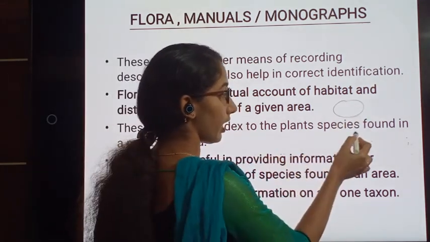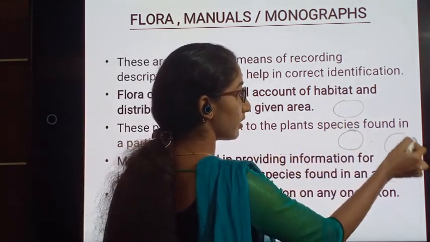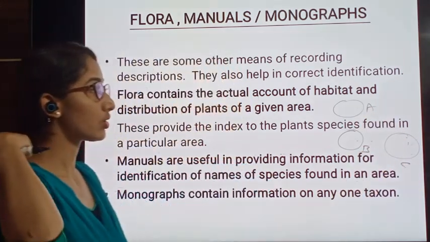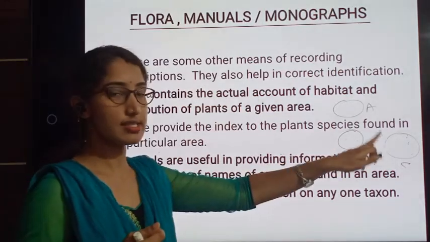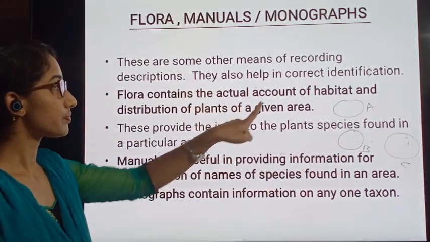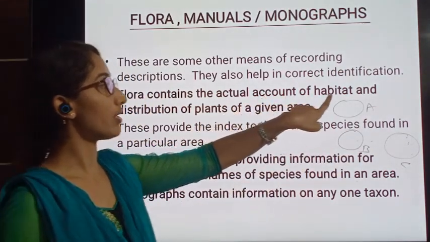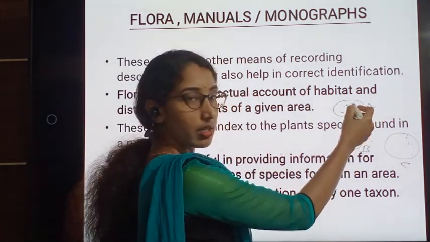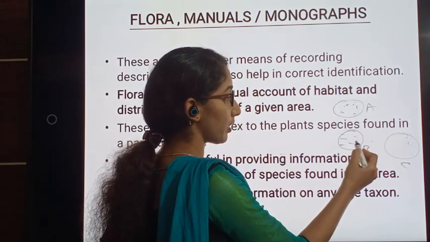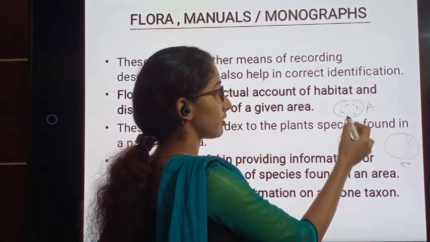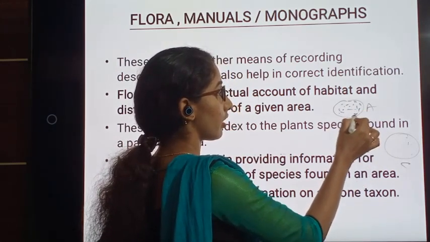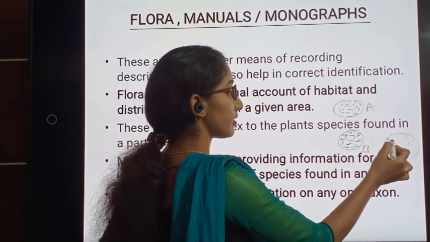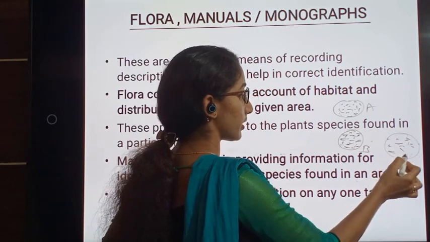This is a different area, this will be a different area, this will be a different area. Let me name them A, B, C. So there are different areas. What we are taking is the actual account of the habitat. Each will have a different habitat. Let me take this as a terrestrial area, this as aquatic, and this another area.